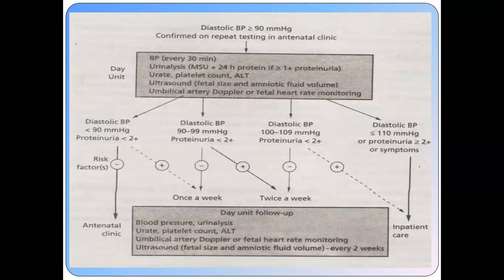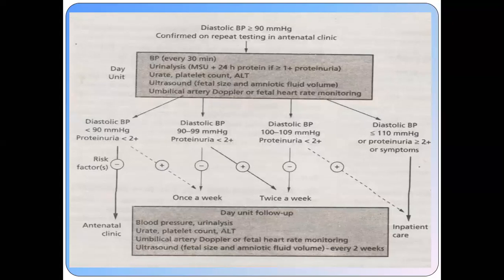The patient is of extreme age, a primary gravida less than 18 years old, or 35 years old multigravida, or has a family history, or a previous history, or associated diabetes mellitus, or is obese. Then you have to see the patient once a week. Otherwise, the patient will go to the antenatal clinic for routine antenatal checkup.